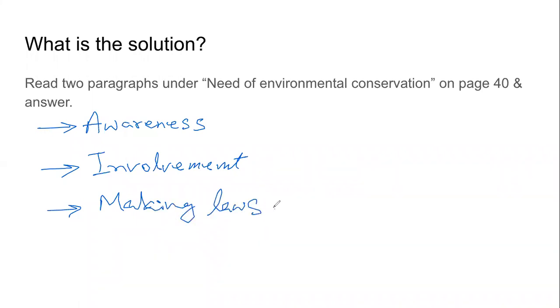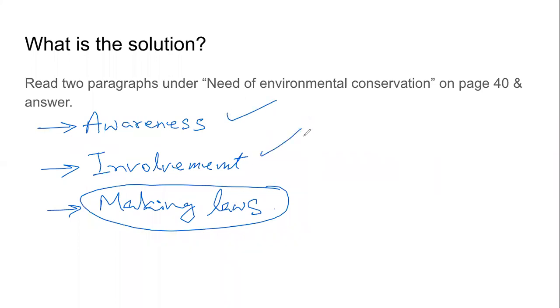Okay. And again, yes, Khadija, when you are saying large participation of people, I'm saying involvement. It's the same thing. So always remember, just making laws will not be successful if we don't have the awareness and involvement. Laws need to be implemented.